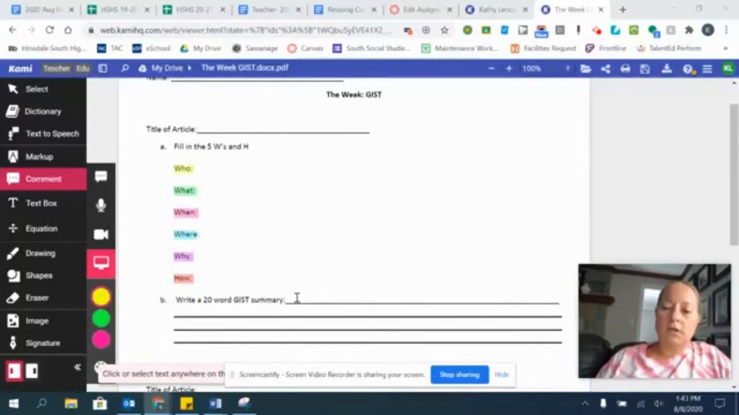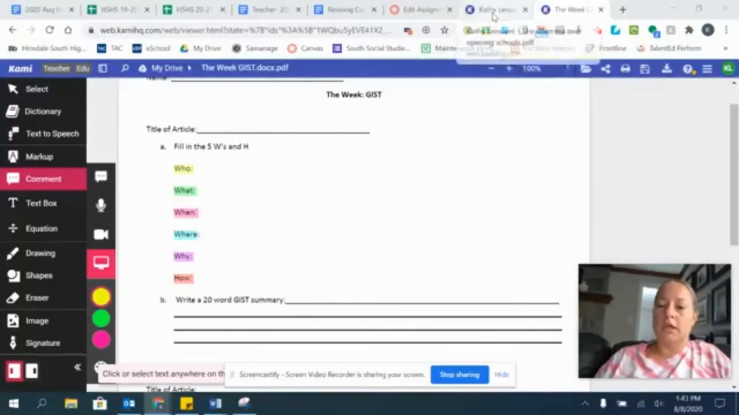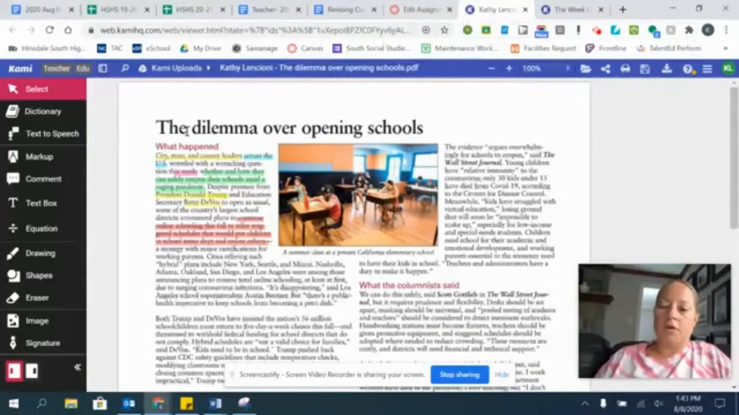The reason I'm doing that is because as I read, if I come across what I think might be a potential answer for these questions, then I can highlight that in the text, and then I don't have to keep going back and forth. I don't have to reread anything. I can look at my highlights and how I've marked up the text. For demonstration's sake, I've only read the first paragraph of this article. You, of course, will read the entire thing.